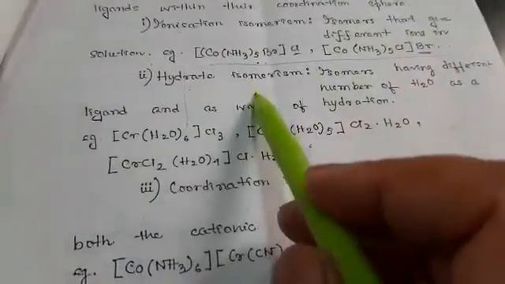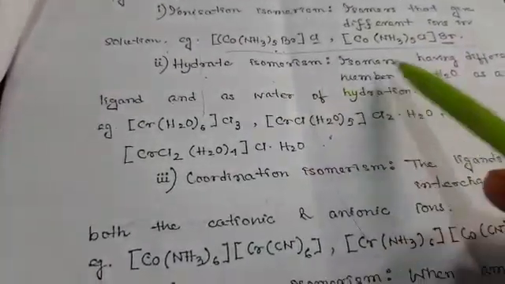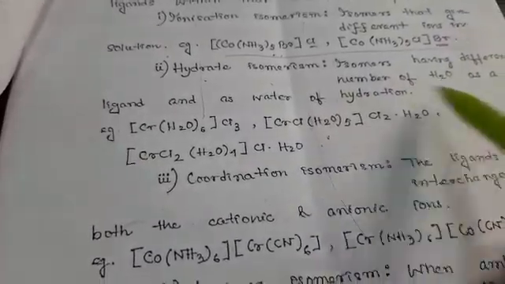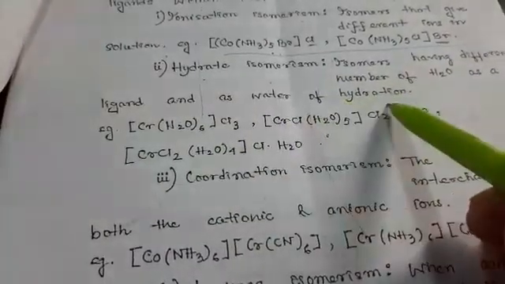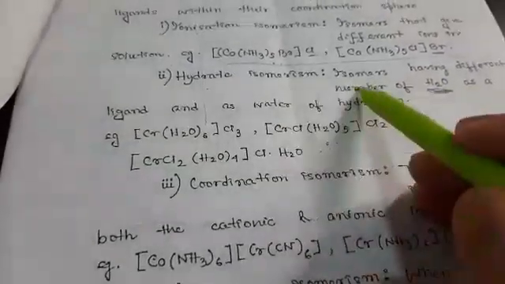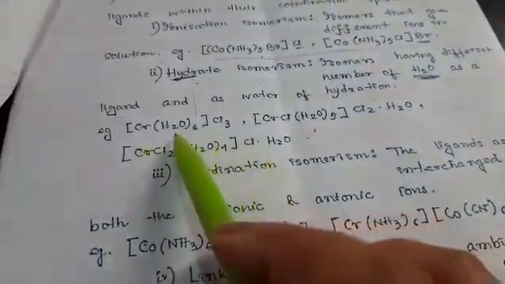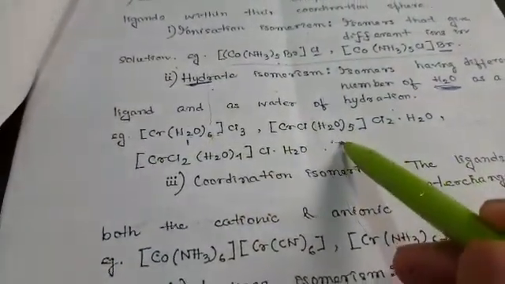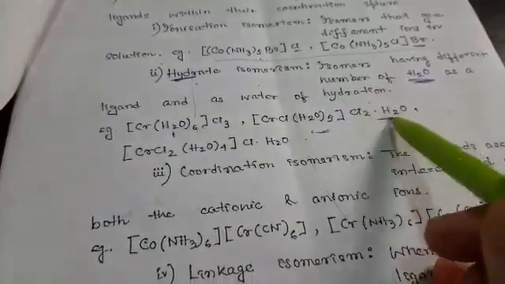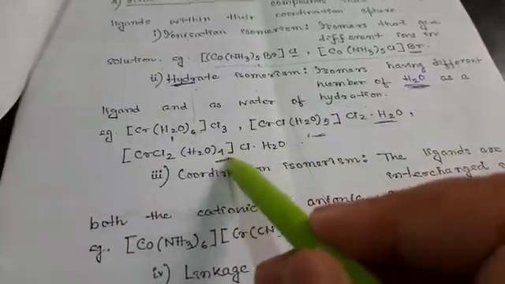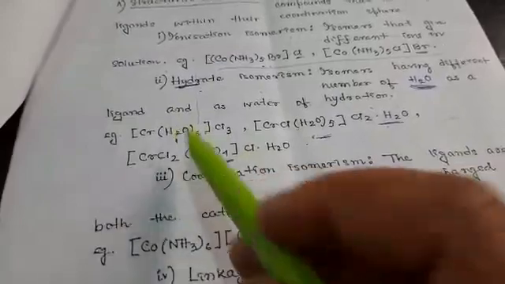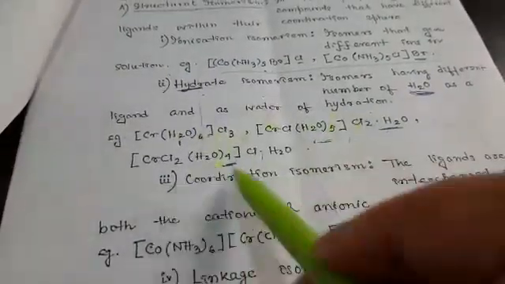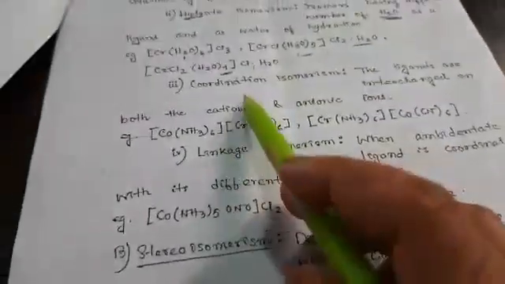Next is hydrate isomerism. Hydrate isomerism is isomers having a different number of water molecules as a ligand and as water of hydration. So isomers with a different number of water are known as hydrate isomers. The word hydro is for water. In this case it is H2O 6, here it is H2O 5. One is attached outside, and 4 are there as H2O. So the number of water molecules is changed. It is known as hydrate isomerism.